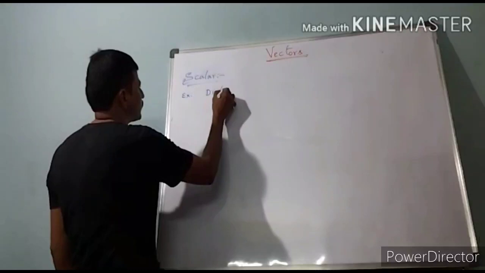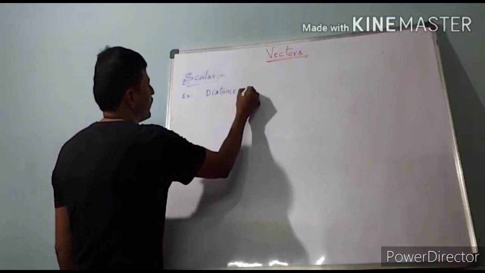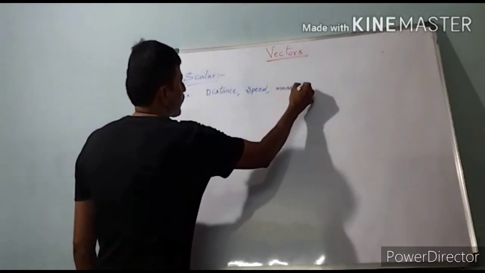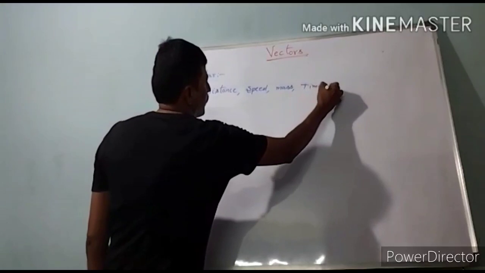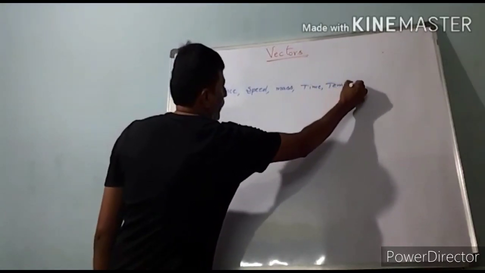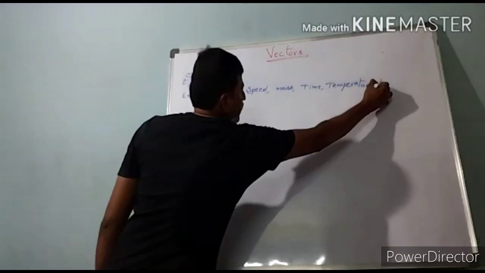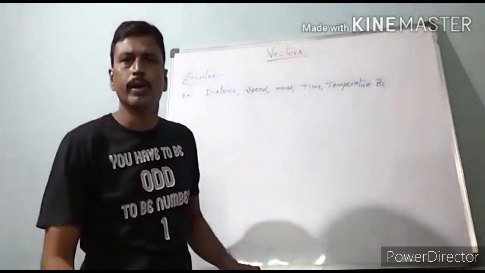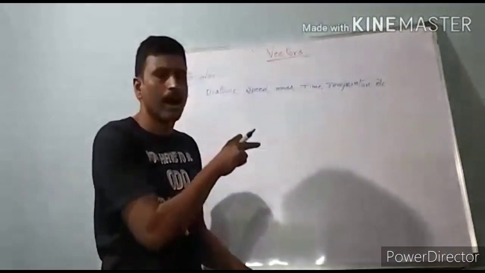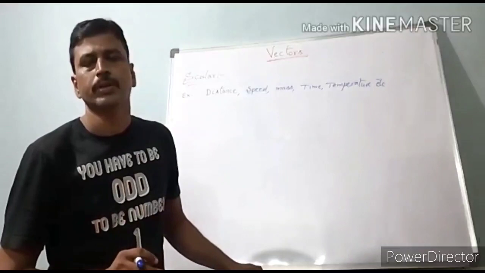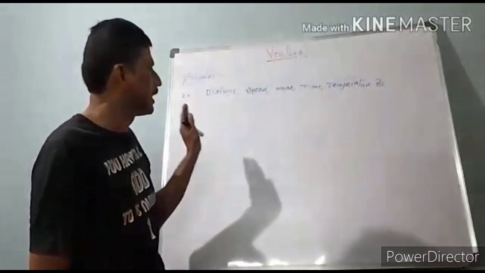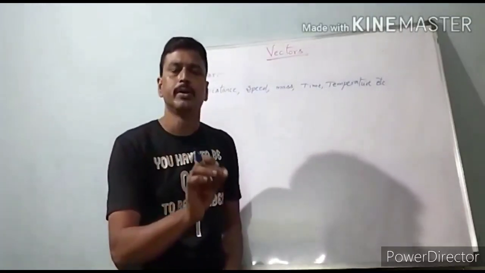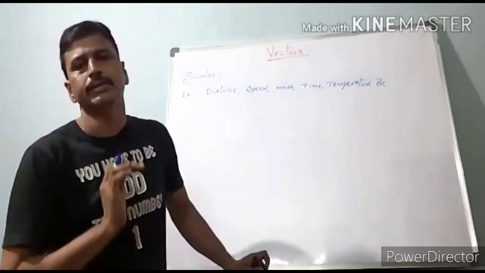Distance, speed, mass, time, temperature, etc. These quantities have only magnitude, they should not have any proper direction. So these quantities are called scalar quantities. A physical quantity which has only magnitude but not direction is called a scalar.